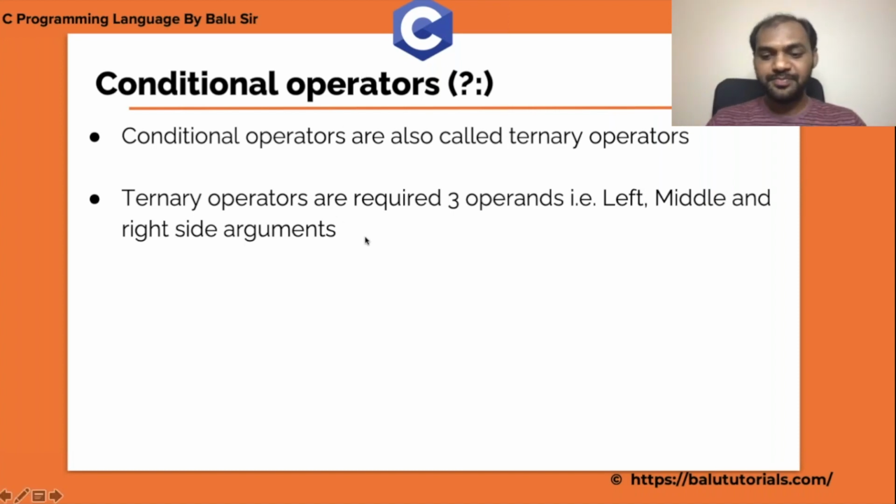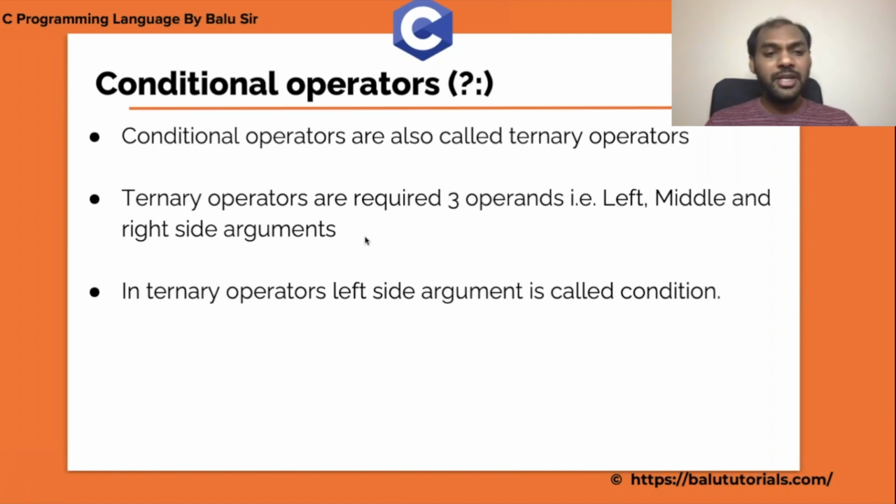Okay, concentrate. How is this going to work? In a ternary operator, three arguments are present: left, middle, right. Among these three arguments, which one should be considered the condition? The left side. Whenever we are working with the conditional operator, the ternary operator, we always have to consider the left side expression as the condition. It can be a condition, it can be a value also. So the left side part we always consider as the condition.